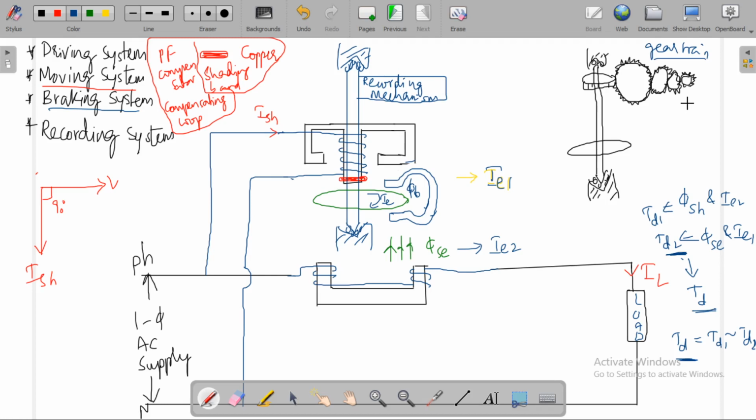That's why the energy meter is also called an integrating meter. Anyhow, this gear train is connected to a clock mechanism, and it will turn pointers that indicate on dials.